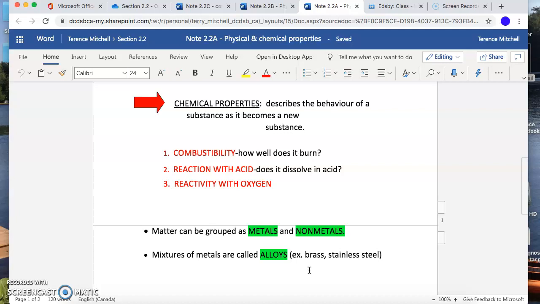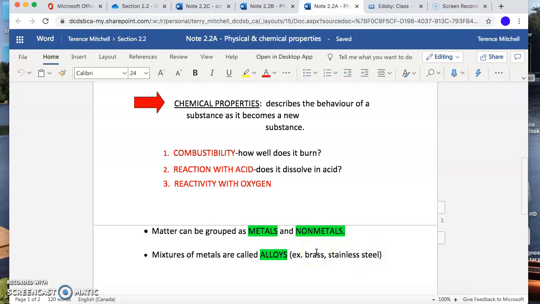This matter, anything that has mass that takes up space, we can group it into two categories, metals and non-metals. So everything in the world is either a metal or a non-metal. And when we mix metals together, we call those alloys. So stainless steel is basically what your quarter is made of, and it's what your knife and fork are made of. It's an alloy. It's a mixture of metals that have been mixed to give it a certain property, and that property is that it will not react with oxygen. You don't want it to rust. You don't want your fork to rust every day. So it's made of stainless steel.